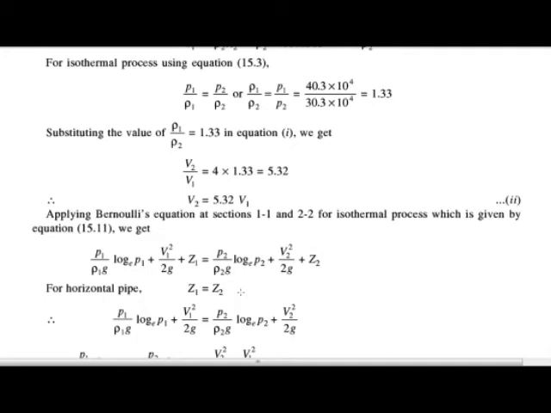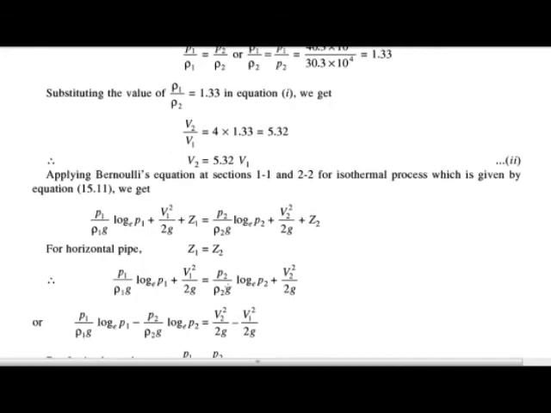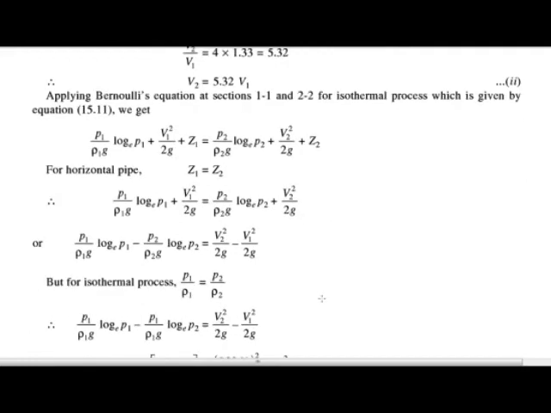But they have given that the pipe is horizontal, so here Z1 is equal to Z2, so they cancel out from both sides. The remaining terms are P1 upon rho 1 g natural log of P1 plus V1 square by 2g is equal to P2 upon rho 2 g natural log of P2 plus V2 square upon 2g.